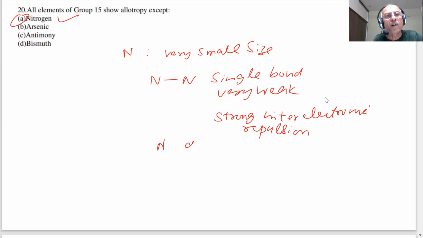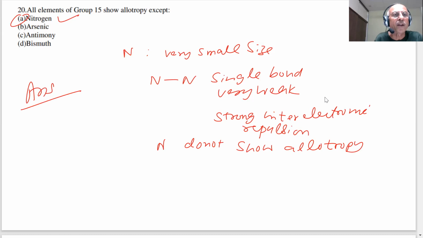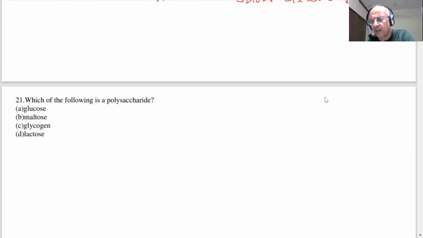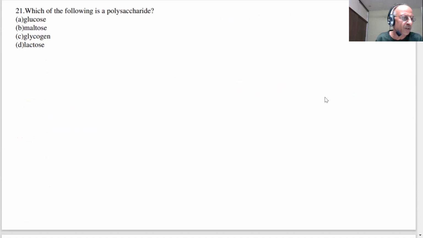Nitrogen does not show allotropy. The answer is A, nitrogen. Exception, unique behavior of nitrogen, you have studied. Again, we are taking questions on that.